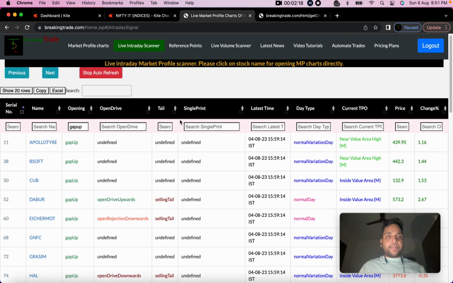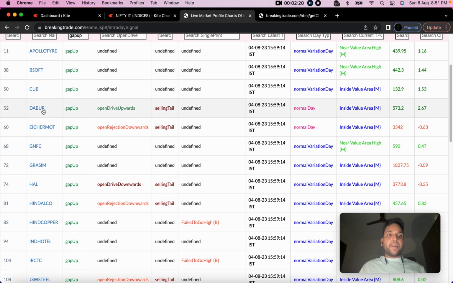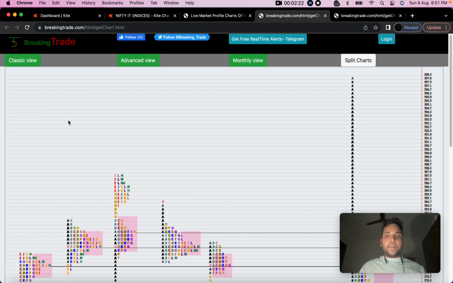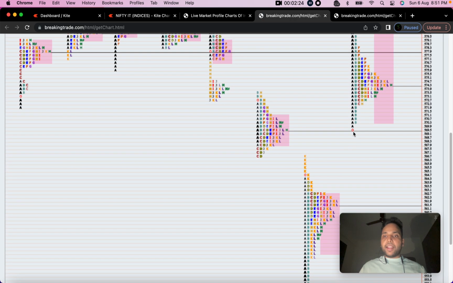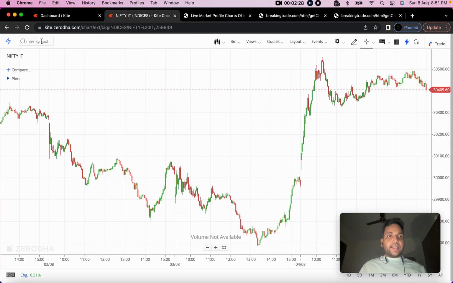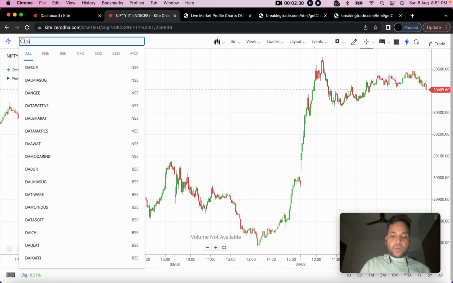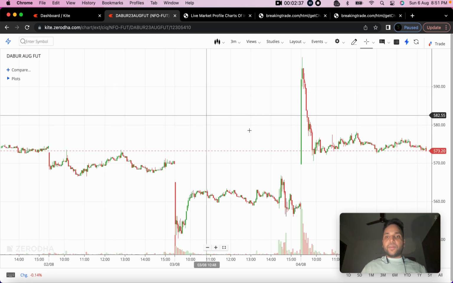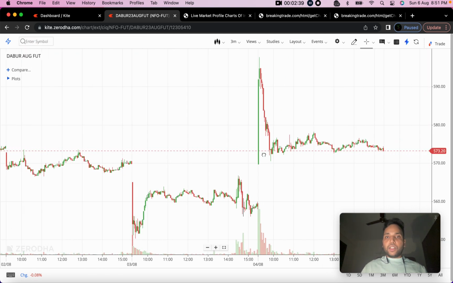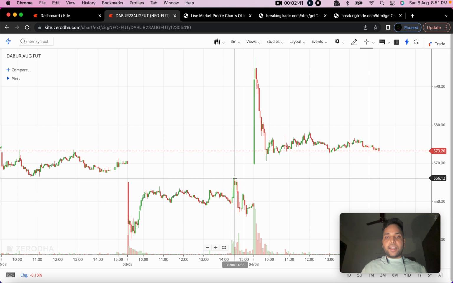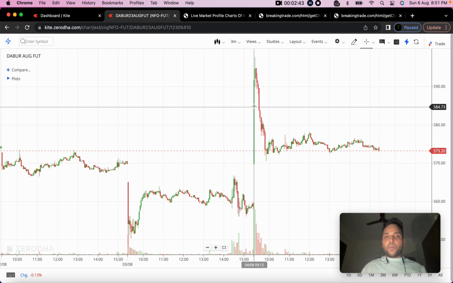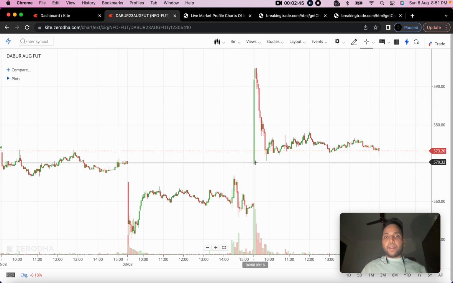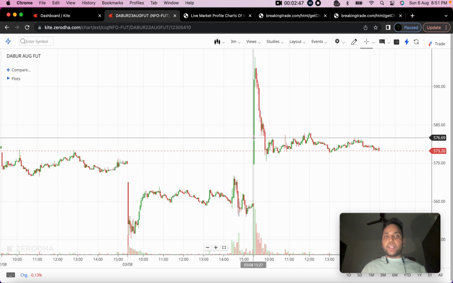Let's take another example now. Say Dabur. If I click on this Dabur, I can see the chart here. Dabur again clearly opened gapped up here. Again, let's see in the candlestick chart. For stocks, we are using the futures chart, so I'm searching for the Dabur August future. You can see this was the yesterday high and clearly the market opened above the yesterday high and it was a gap up.